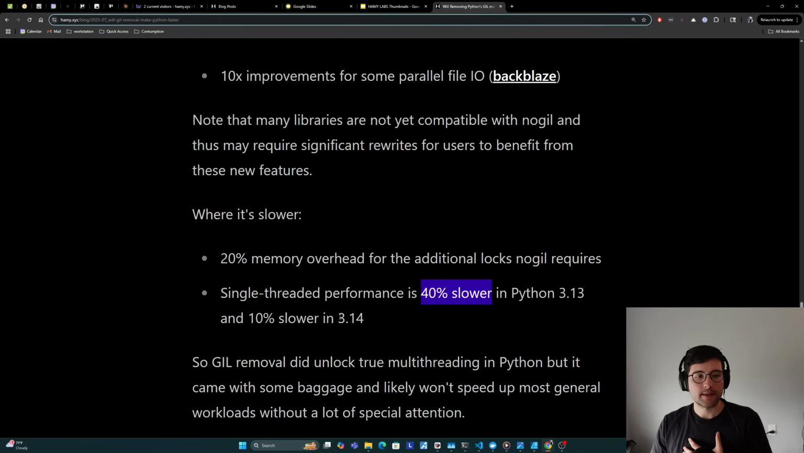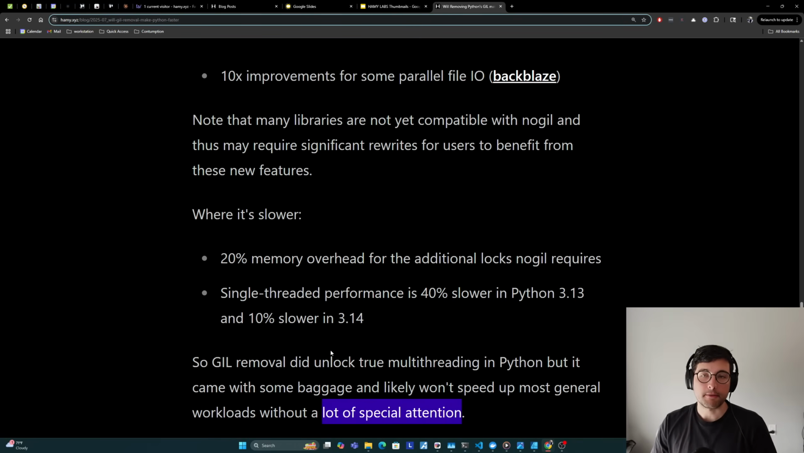But this is to say that this no-GIL parallelism required a lot of internal changes, and this didn't come for free and actually incurred pretty significant decreases in performance for a lot of general Python workloads. And so, the takeaway here is that GIL removal did unlock true multi-threading in Python, but it came with some baggage and likely won't speed up most general workloads without a lot of special attention. And this might just be researching if the package that you want to use even has this, but if it's not no-GIL compatible, that might actually mean rewriting it yourself to make it compatible.